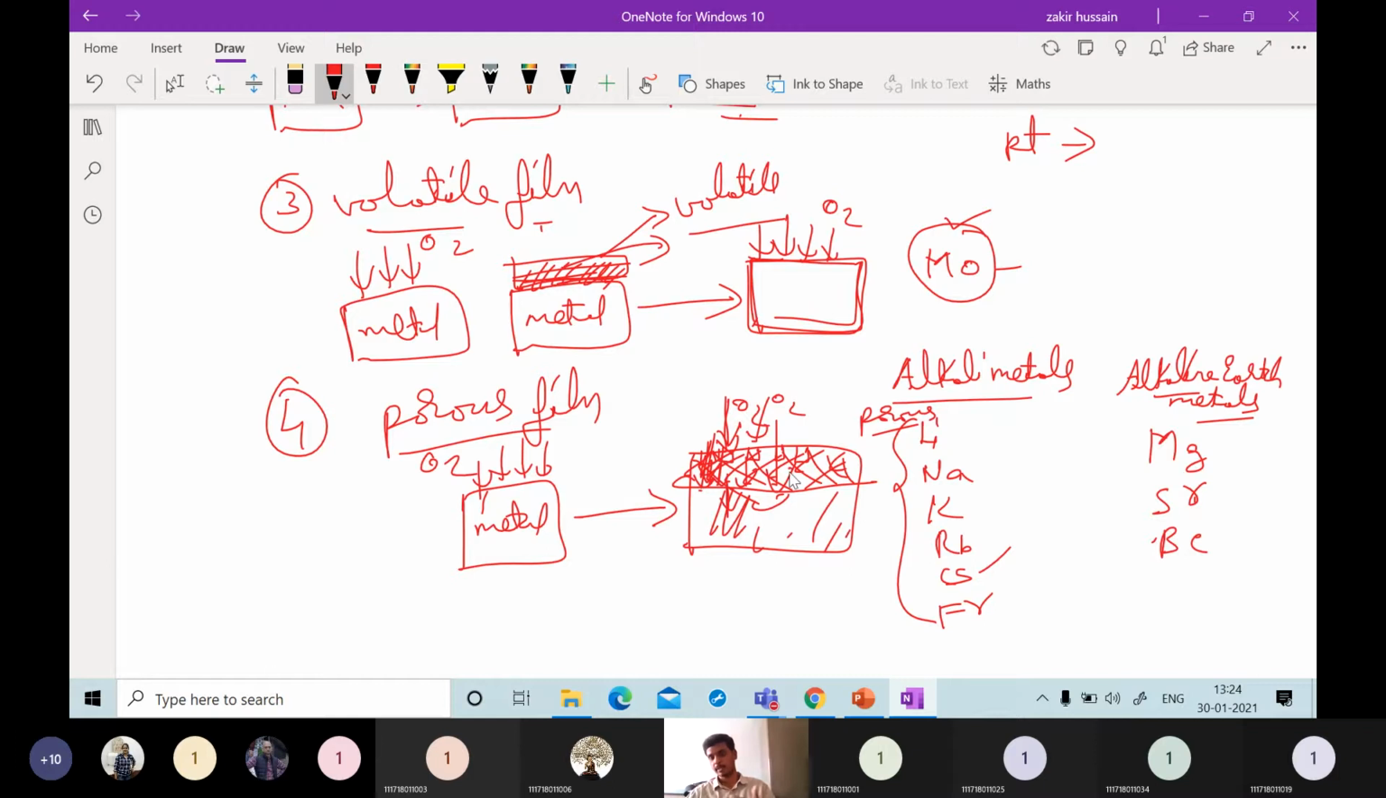Below this metal oxide, whatever metal is there will also be corroded, depending on the type of film which is formed on that particular metal. So this is the mechanism which is going to happen.